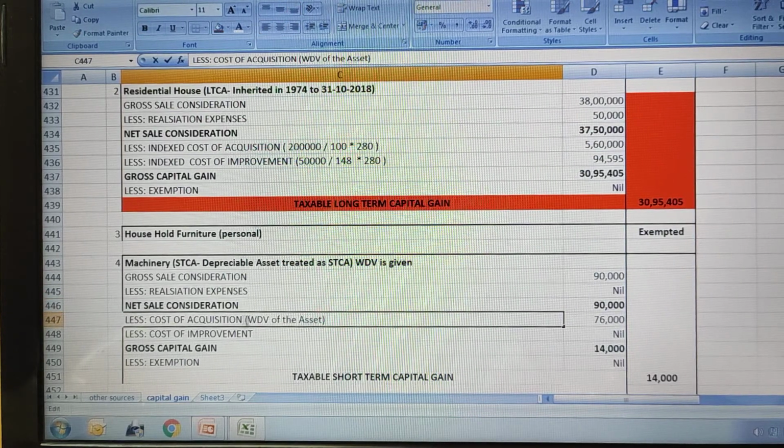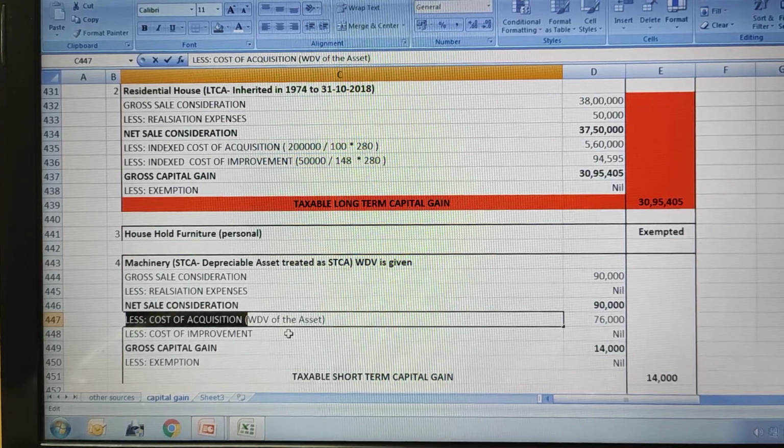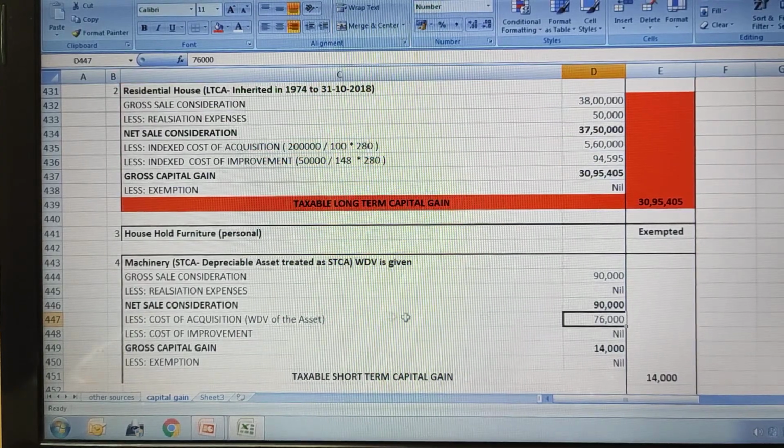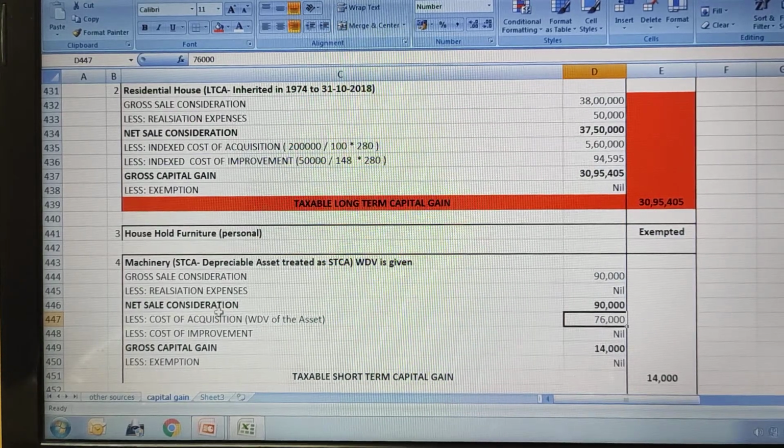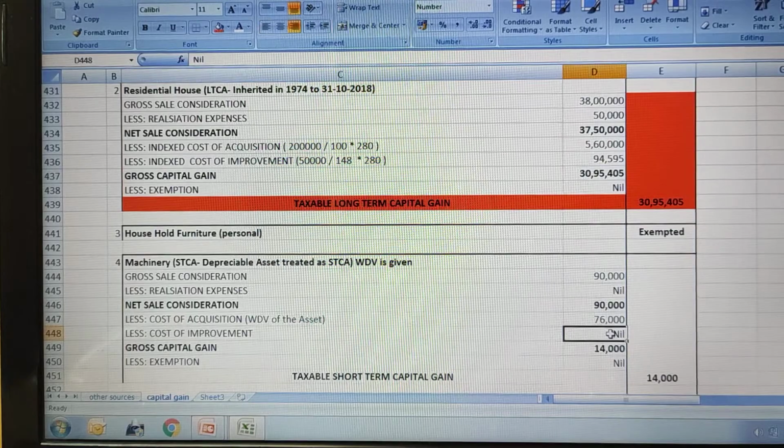So directly we will do cost of acquisition. We are not going to do indexing. So 76,000 is the written down value of the asset. That itself is considered as cost of acquisition here. There is no information on improvement cost.